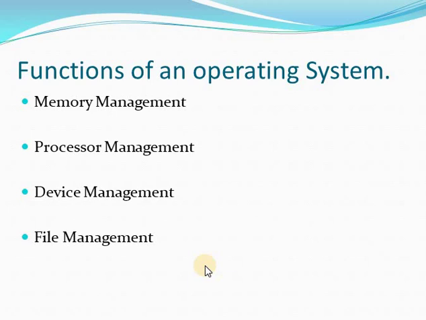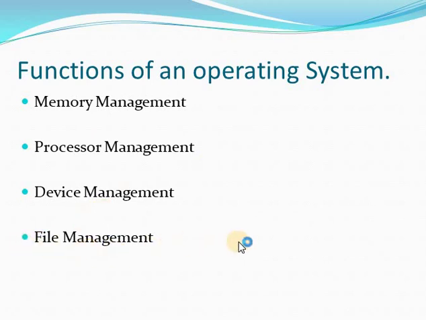The operating system can manage the processor, that is the CPU. Next is device management. The operating system can manage different types of devices like printer and scanner. All these devices will be managed by the operating system.